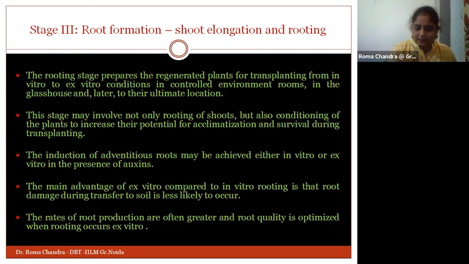We have gone with the explant, the shoot has been developed, and the shoots are transferred individually. Then we need to go with the production of root formation. As I told you earlier, there are two things. We can prepare the shoots and transfer them into soil. The soil will be maintained under laboratory conditions, because we can't just make the shoot grow in the climatic condition, where the rooting may not happen.